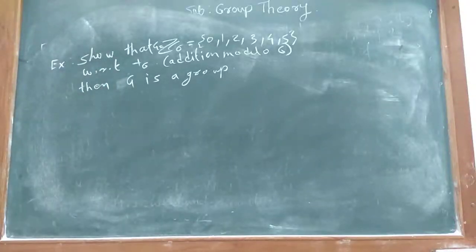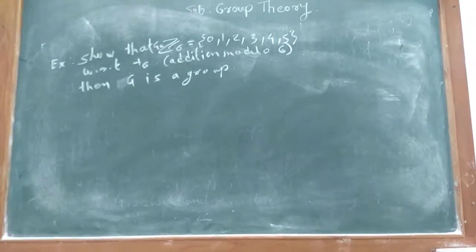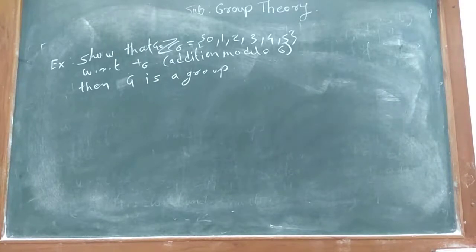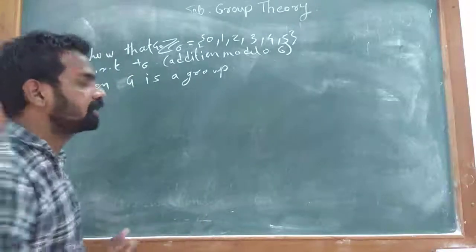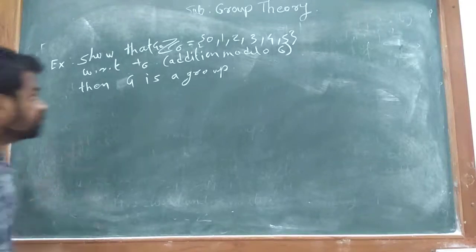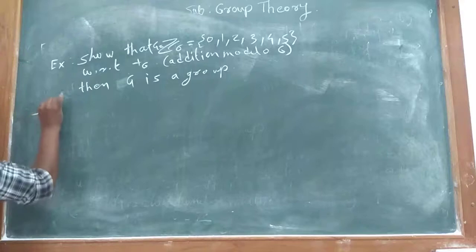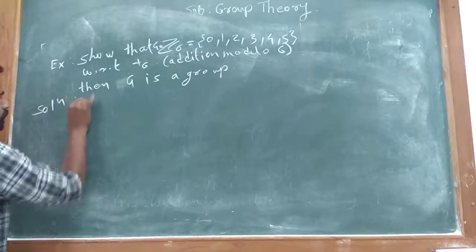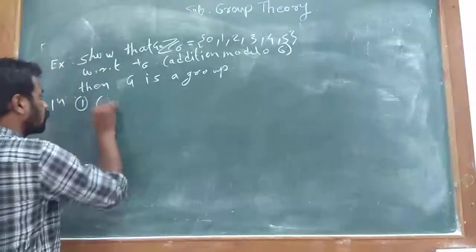That is, we have to show that if G = Z6 is the set containing 0, 1, 2, 3, 4, 5 with respect to addition modulo 6, then G forms a group. So, solution: we have to show that G satisfies four conditions. First, closure.